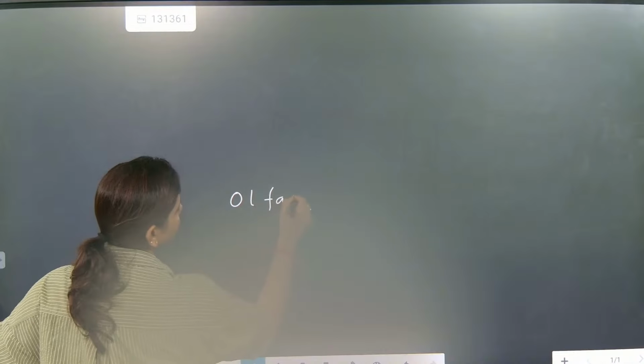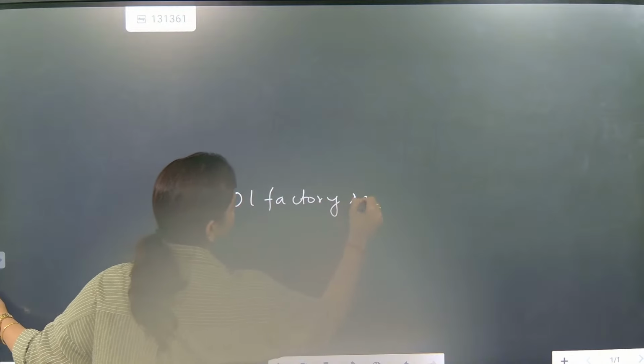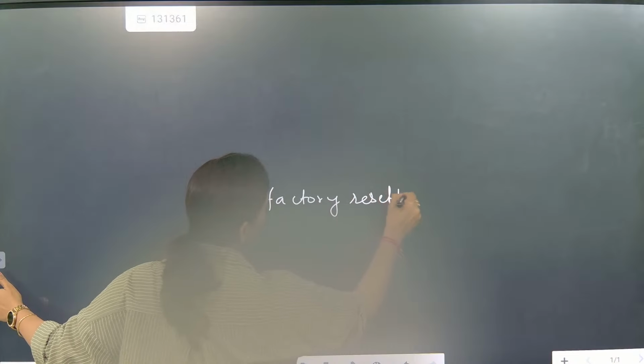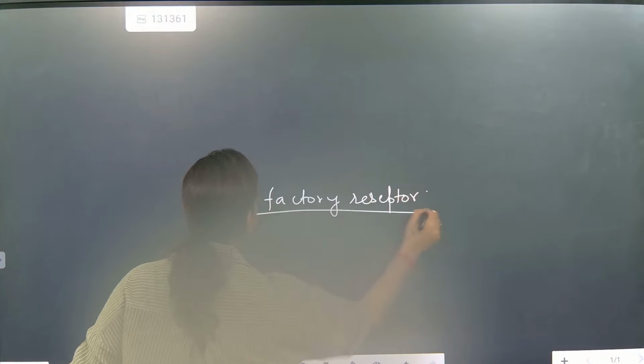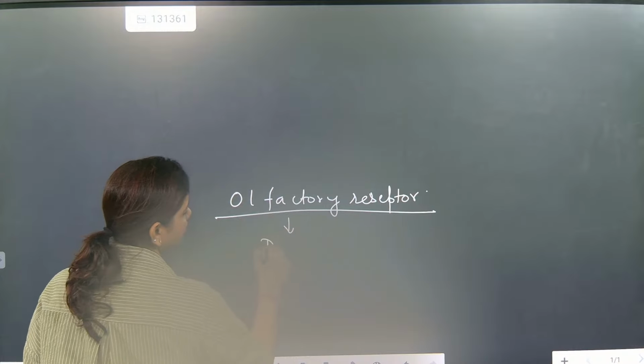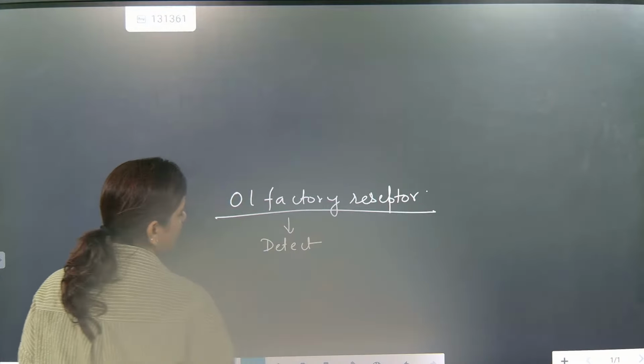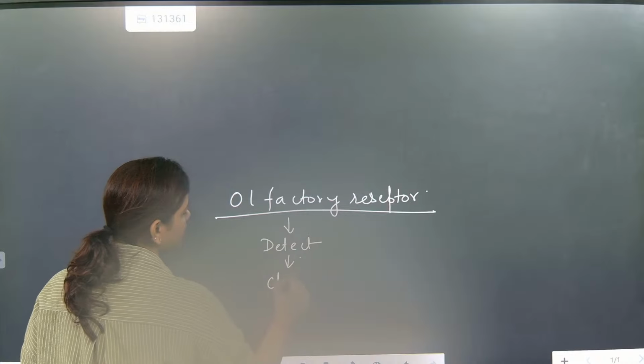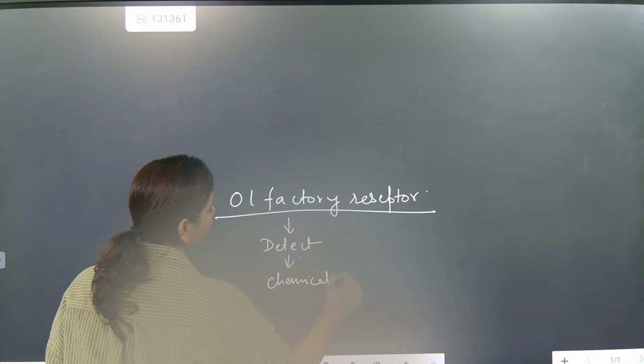First is what? First is olfactory receptors. Now I am writing it in shortcut: olfactory receptors. First, what did they do? Detect. Second, what will they do? Set a chemical reaction.